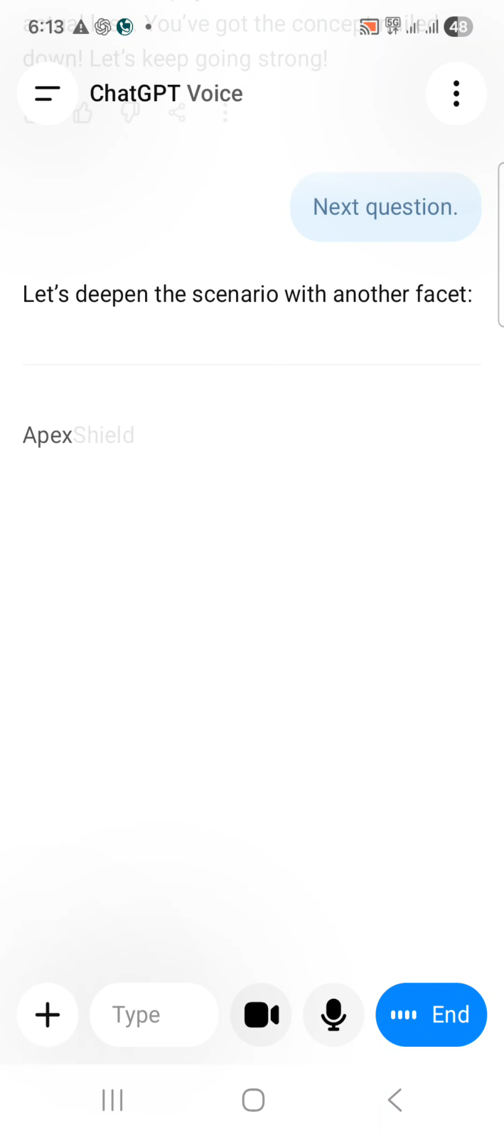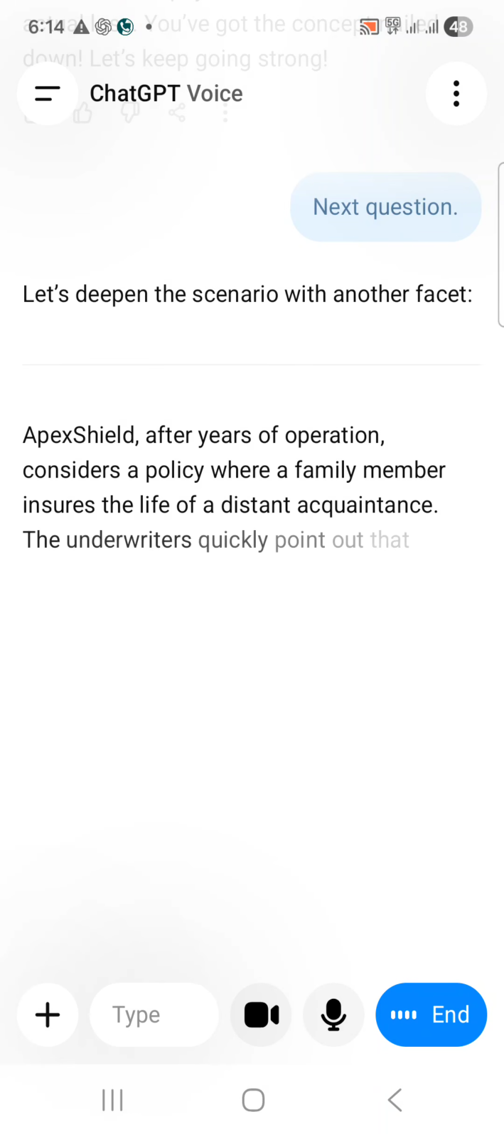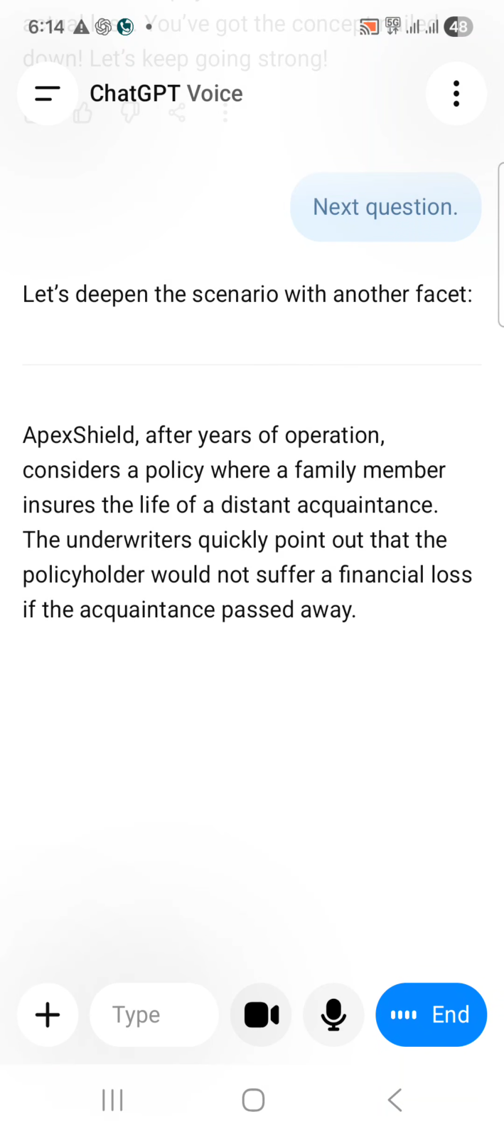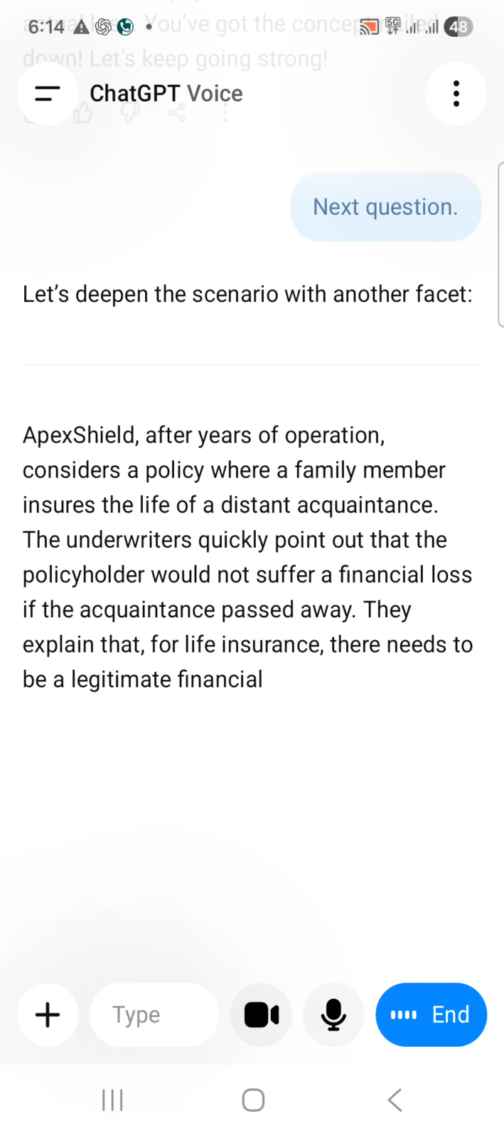Let's deepen the scenario with another facet. Apex Shield, after years of operation, considers a policy where a family member insures the life of a distant acquaintance. The underwriters quickly point out that the policyholder would not suffer a financial loss if the acquaintance passed away. They explain that for life insurance, there needs to be a legitimate financial interest.